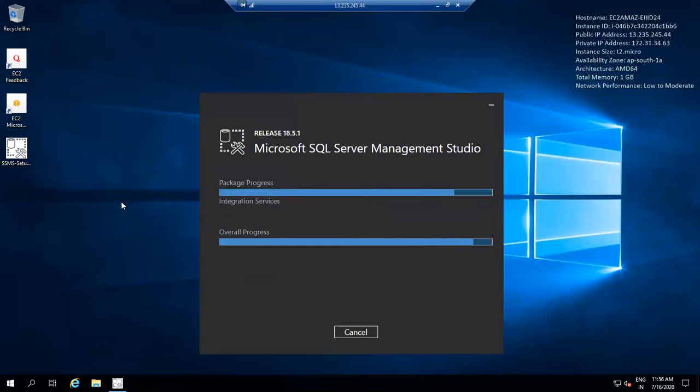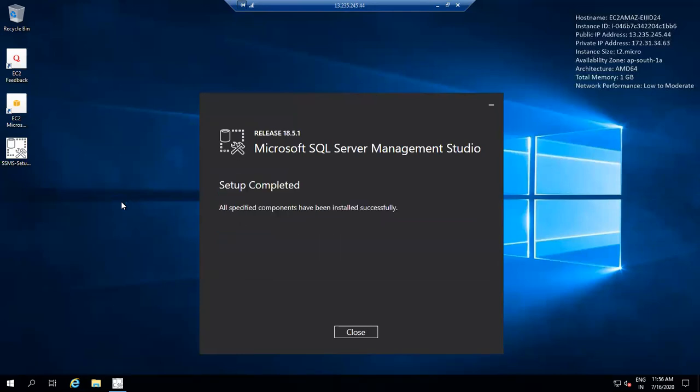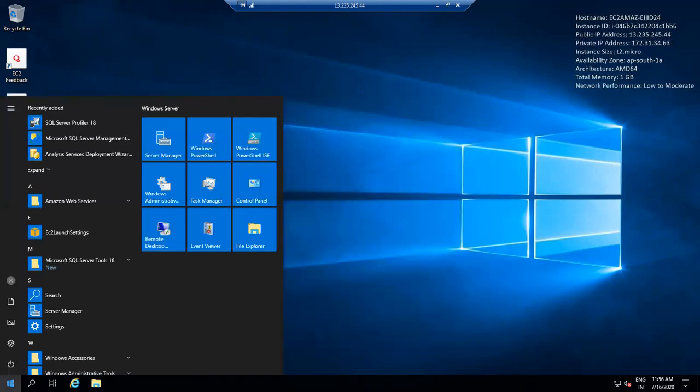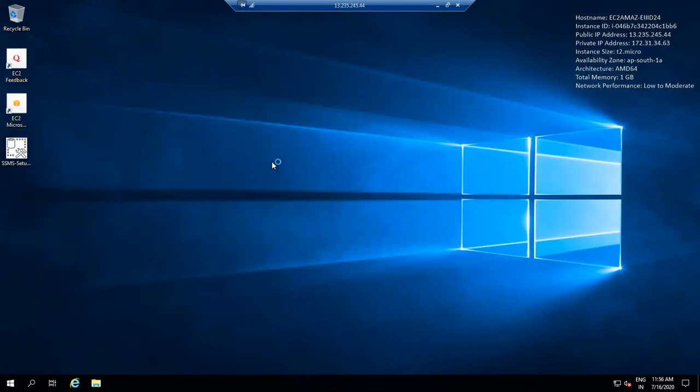Almost done, so we can just configure. Any doubt on the configuration part? Because we are doing it on two sides. One I've already done, which we've seen on this desktop, and now I'm using my server, which is a Windows EC2 instance.